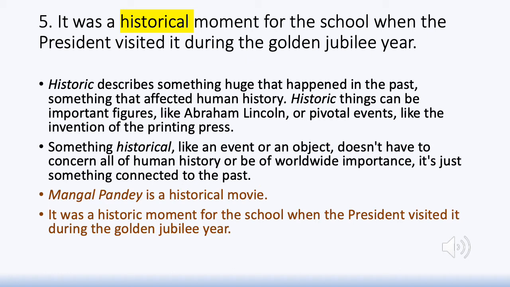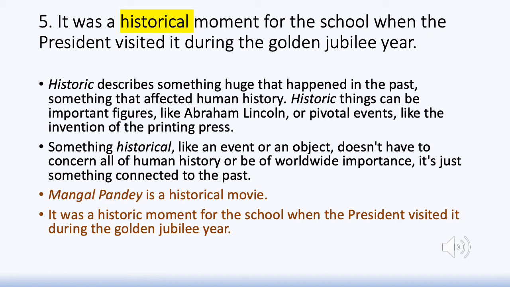And therefore, in this sentence, when you're talking about an event that had great significance, that was of great importance, we should not be using the word historical because we're not talking about anything that is connected to history here. We are only talking about something that is important. Therefore, the word to be used there is historic. It was a historic moment for the school when the president visited it during the Golden Jubilee year.